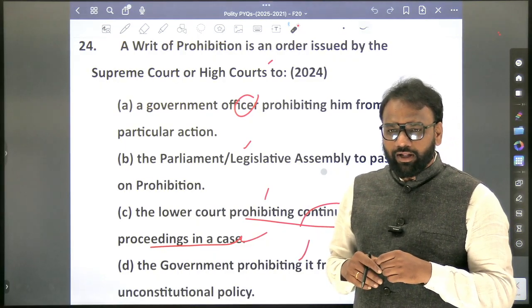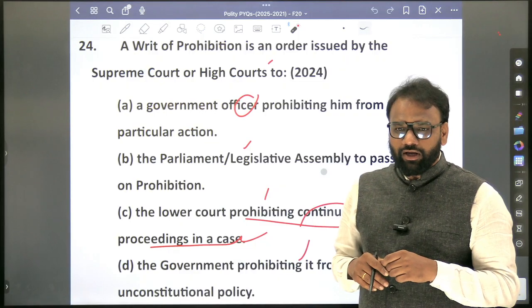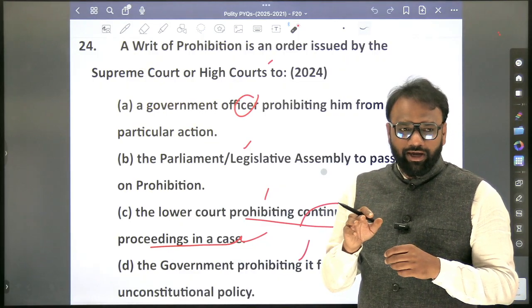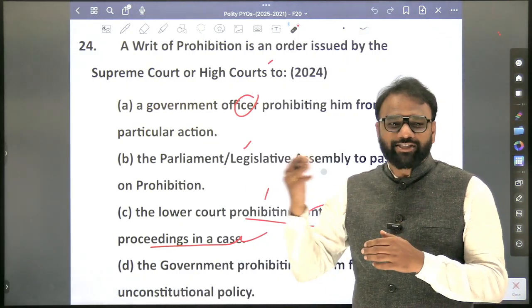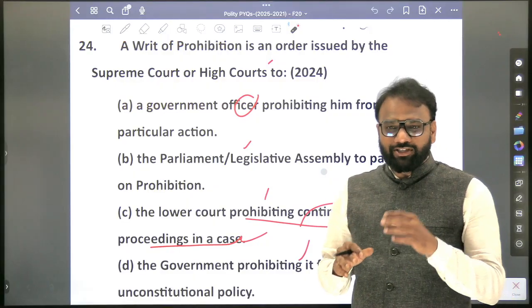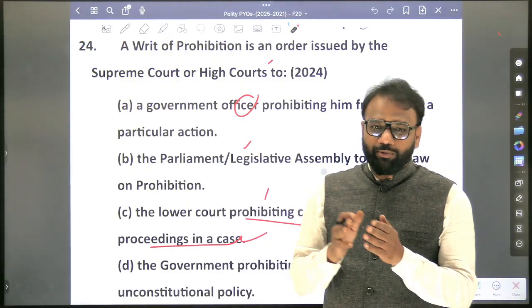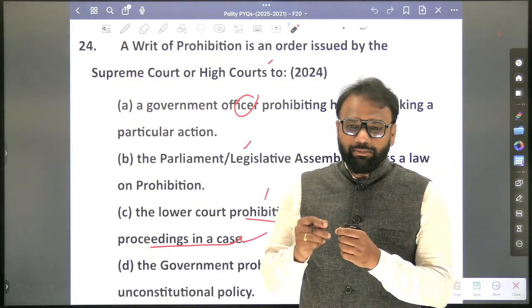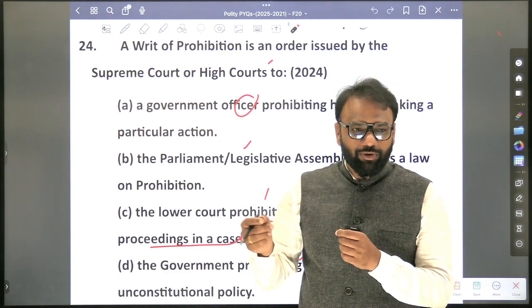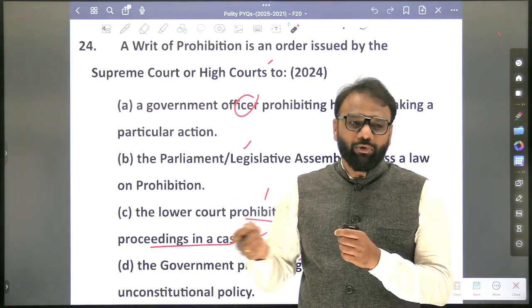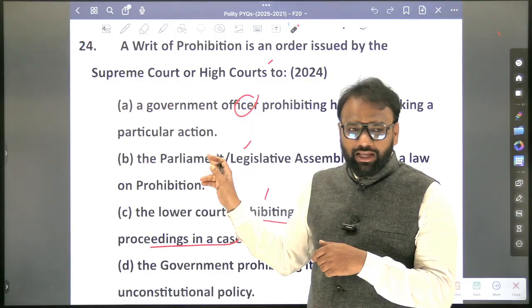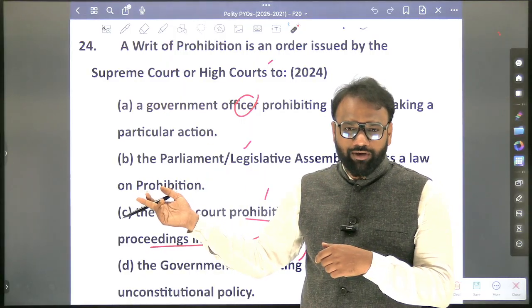Writs are issued by? Writs are issued only by courts, specifically the Supreme Court and High Court. The question is, it can be issued against whom? Whether only a judicial body or other bodies as well. Okay, so this writ, can it be issued against an administrative body?